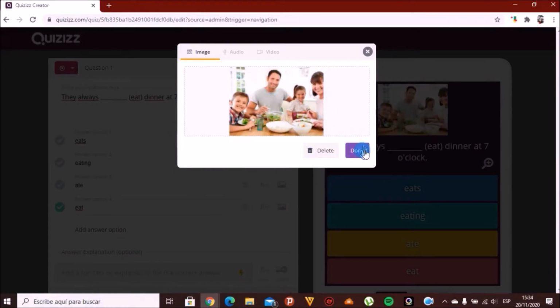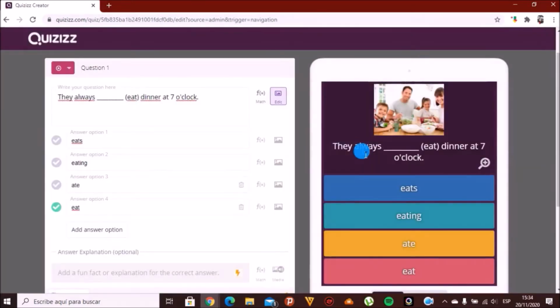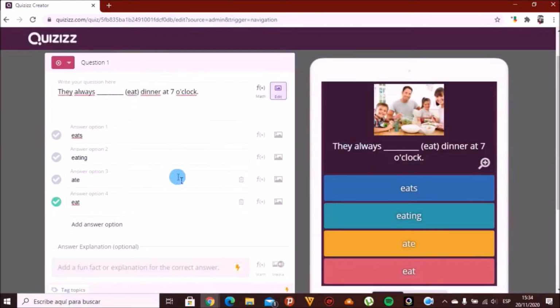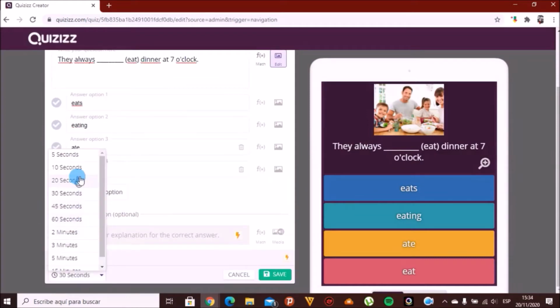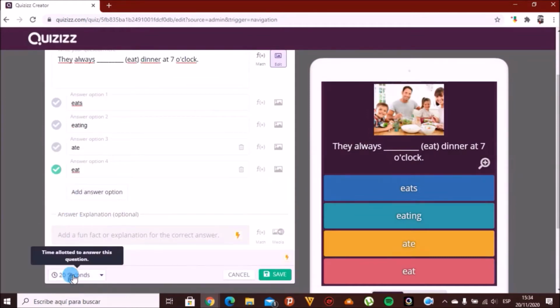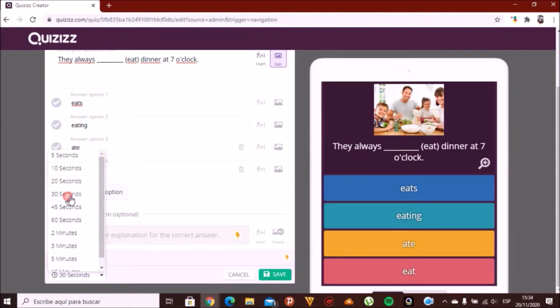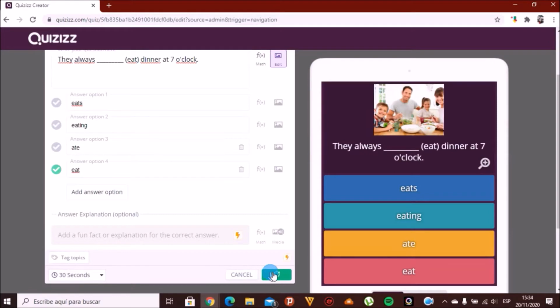Then we click on the Done button. We are going to click on the button of an icon with a clock to select the transition time of this question. In our case, we will select 30 seconds. And finally, we click on the Save button.